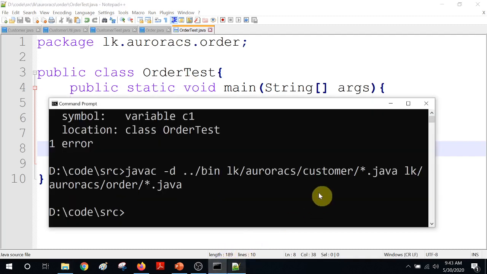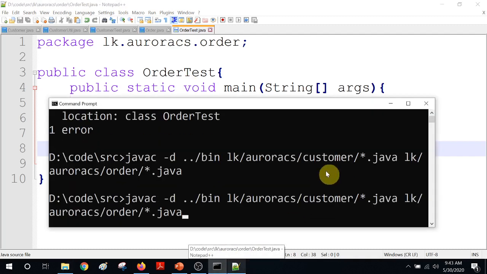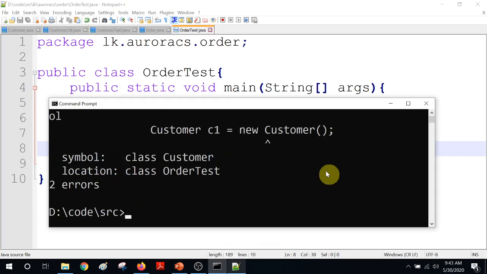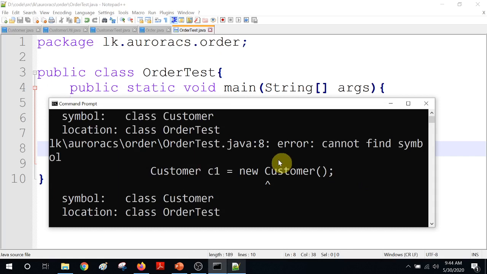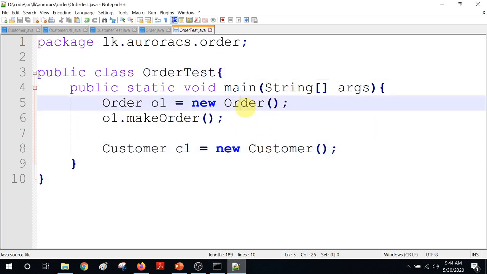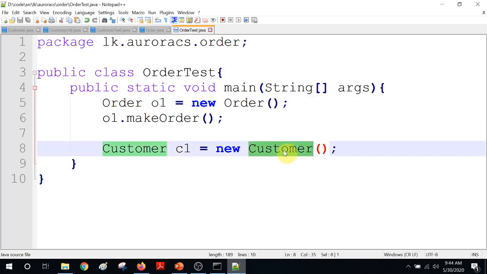So let's compile it again. I'm going to compile everything, because then if there are any errors in any class, I'm going to get it. Now you can see it says cannot find symbol customer. Of course it can find the symbol order but not the customer. The reason is the customer class is in a different package. The classes in different packages are not readily available to your class.